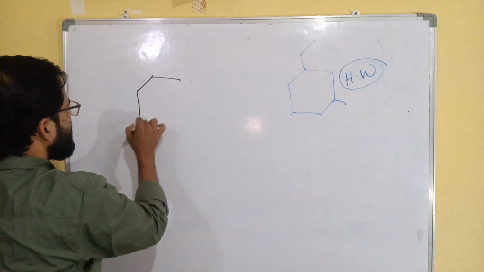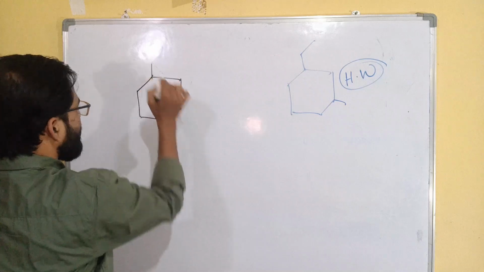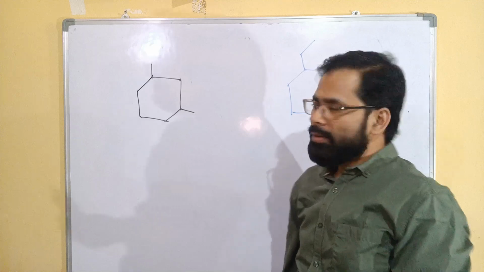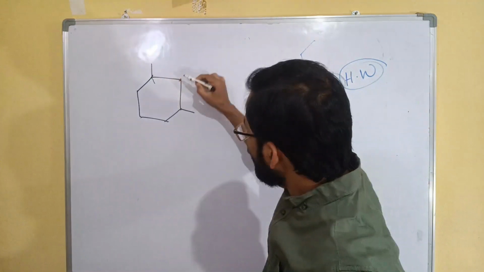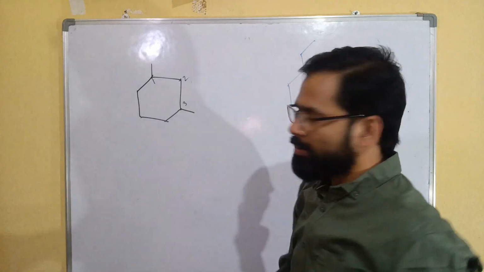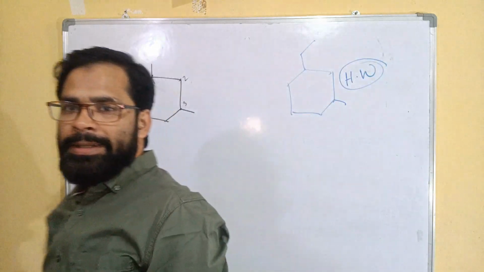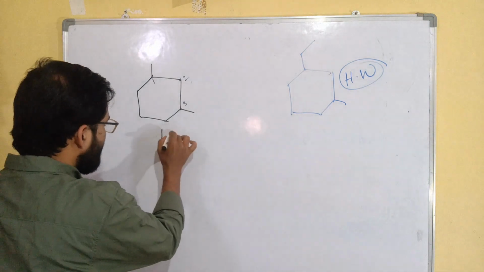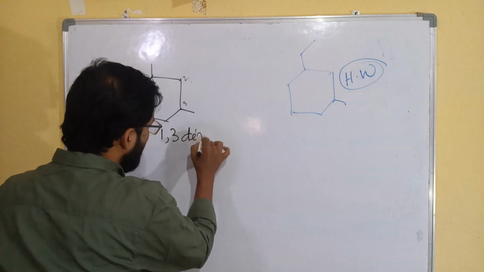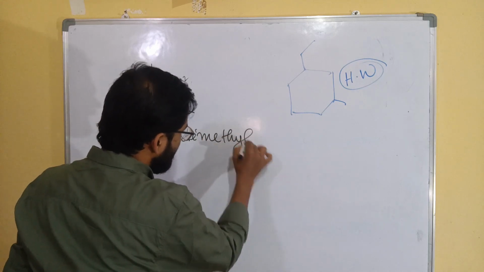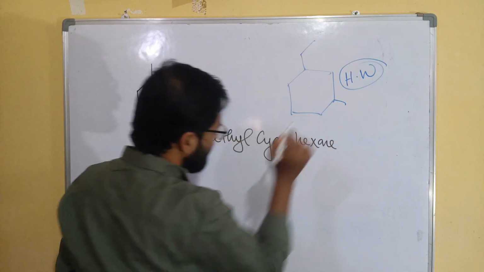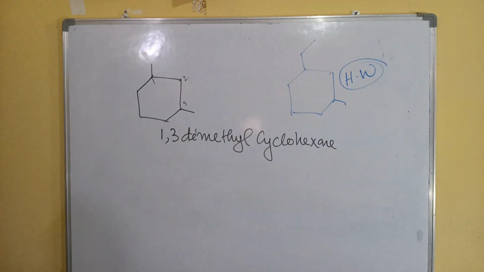Okay. So what will be this name? One, two, three. So 1,3-dimethyl cyclohexane. So that will be the name here.